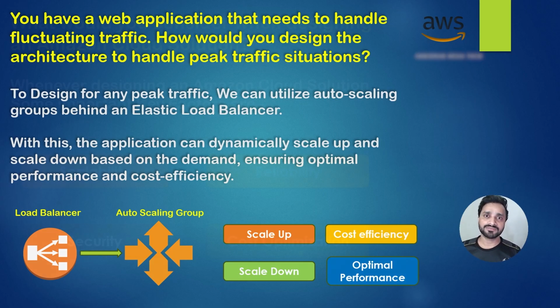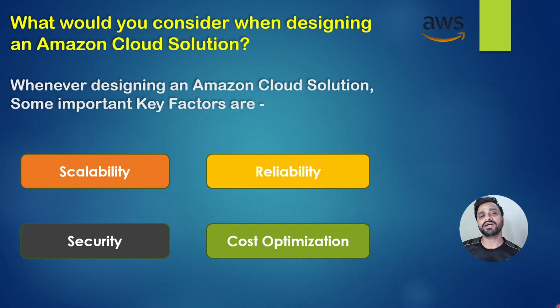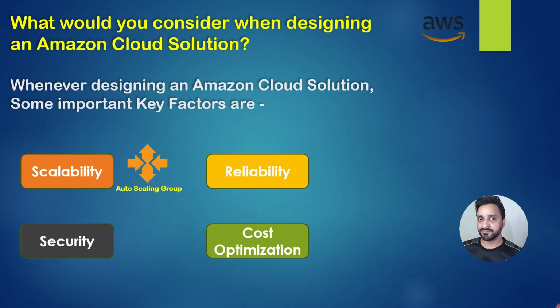Now the next question, what would you consider when designing an Amazon cloud solution? See here, whenever designing an Amazon cloud solution, some important key factors are scalability, reliability, security, and cost optimization. These four terms are very important. These factors are required to explain to the interviewer while asking this type of question. So in that, scalability is related to auto scaling. Means scale up and scale down our resources.